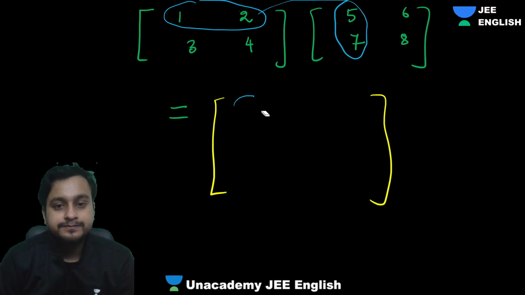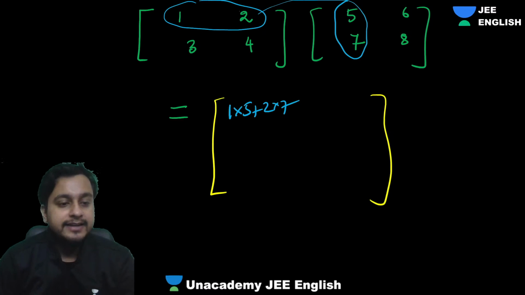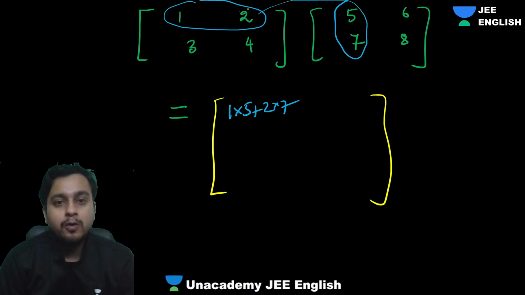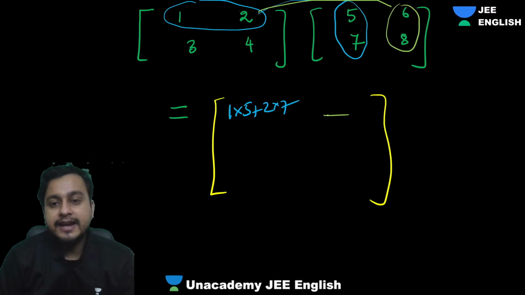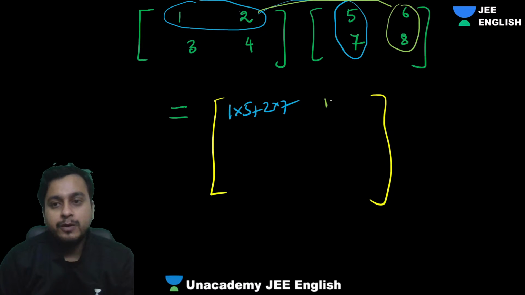Let's see. 1 into 5 plus 2 into 7. That's your first element. Then, when you put this same row over the second column, you will get the second element over here. That will be 1 into 6 plus 2 into 8.